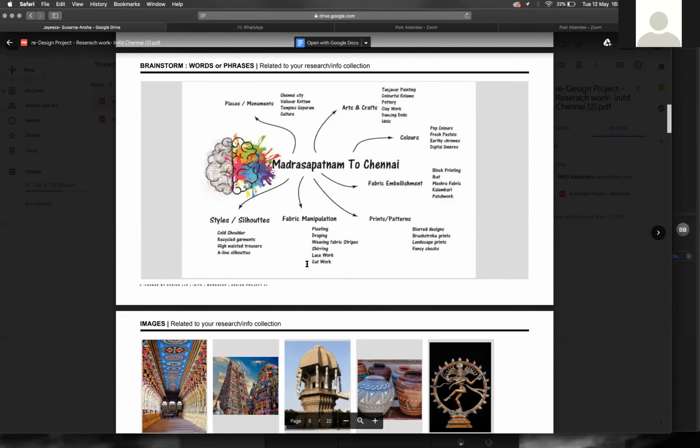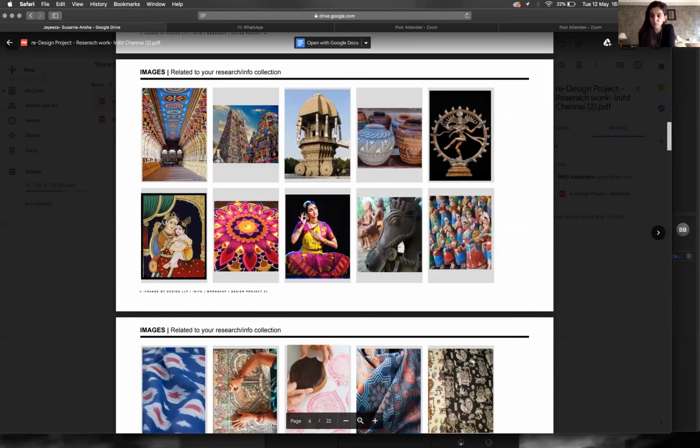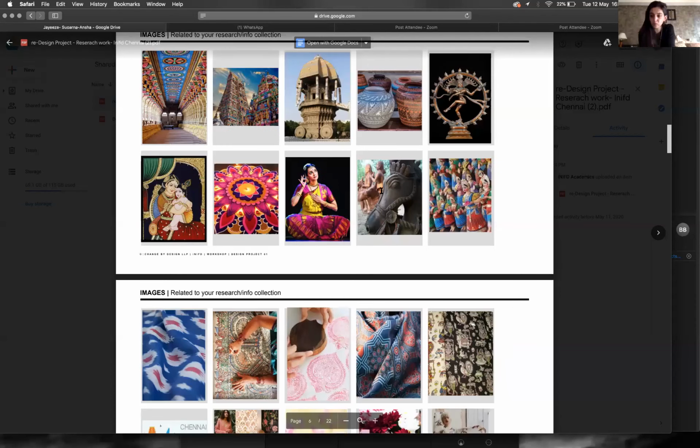Then you've got your imagery, which is fine. You've got Nataraj here, you've got the temple, you've got different things which relate back to dance, because I know dance is a huge part of the city, of the whole state in general. So you've got these different elements happening, which is fine. You've got different kinds of crafts of the area. You've got ikat, you've got your kalamkari, block print, different kinds of crafts.